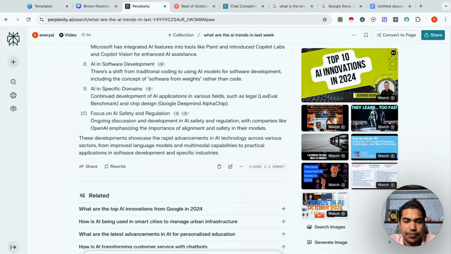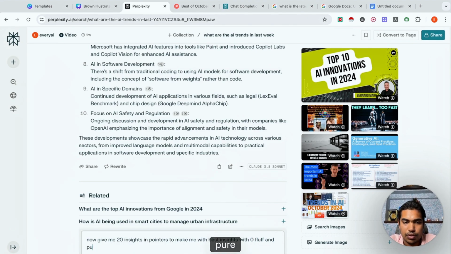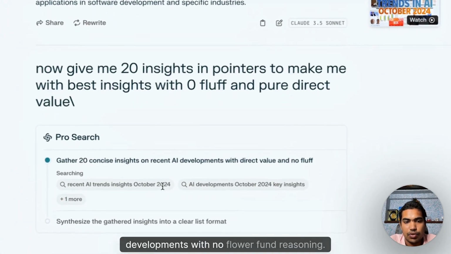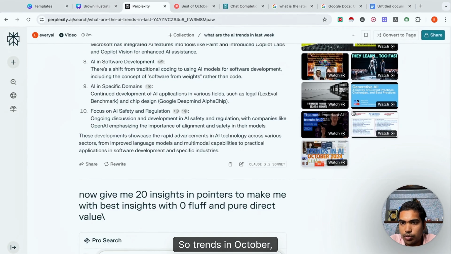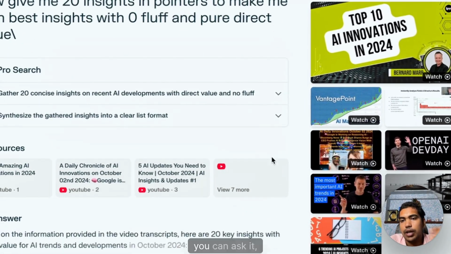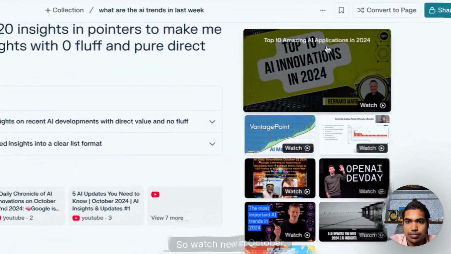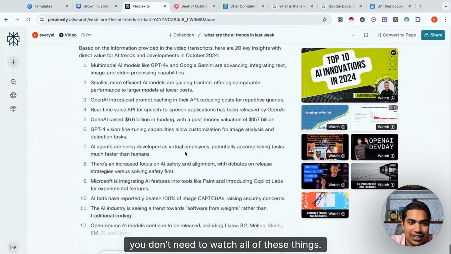Now give me 20 insights in pointers, the best insights with zero fluff and pure direct value. So I'm asking it to be concise regarding recent developments with no fluff and reasoning. For trends in October, it's going through all of the videos again. You can ask it. See, it went through the entire OpenAI Dev Day. So what's new in October? All the AI videos. You don't need to watch all of these things.